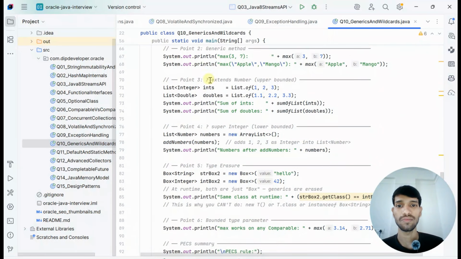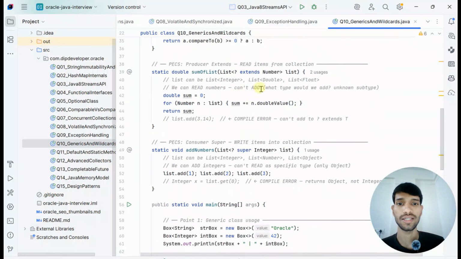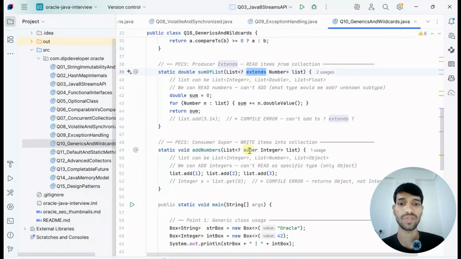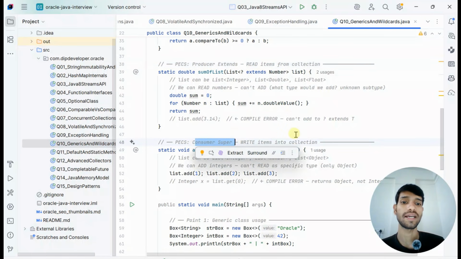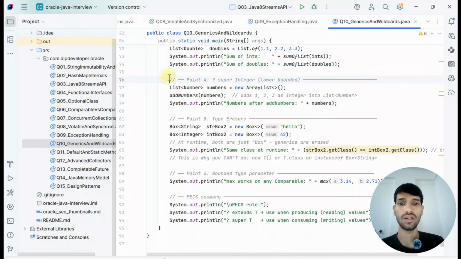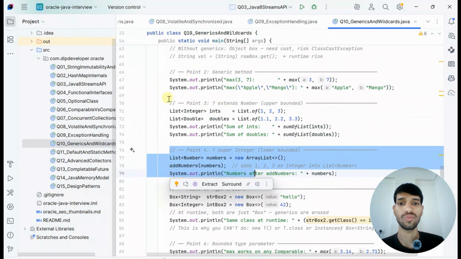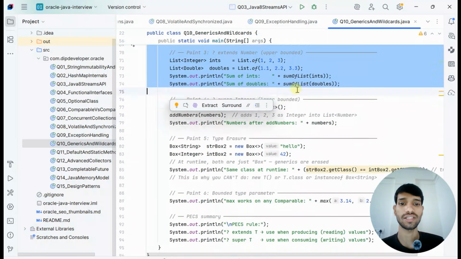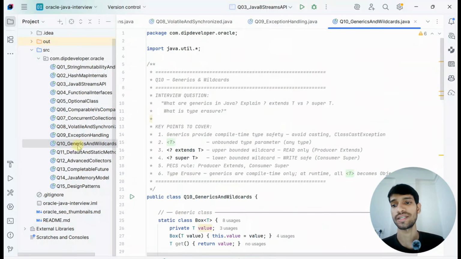And if you see, in some cases we are using extends, and in some cases we are using super. So you can explain that PECS: producer extends, to read items from the collection, and consumer super, to write items into the collection. If you go down, we already have this code as well. So better you run this and try to understand how it is working internally.